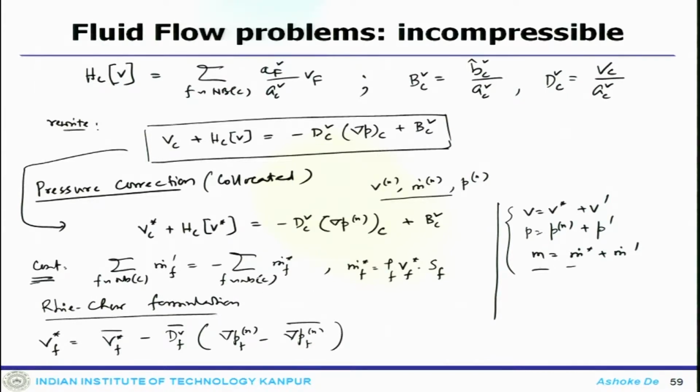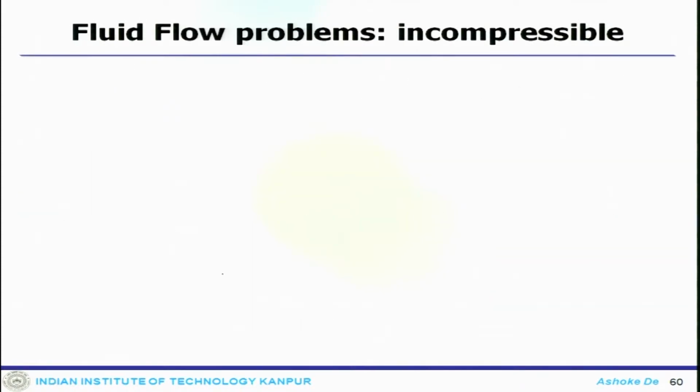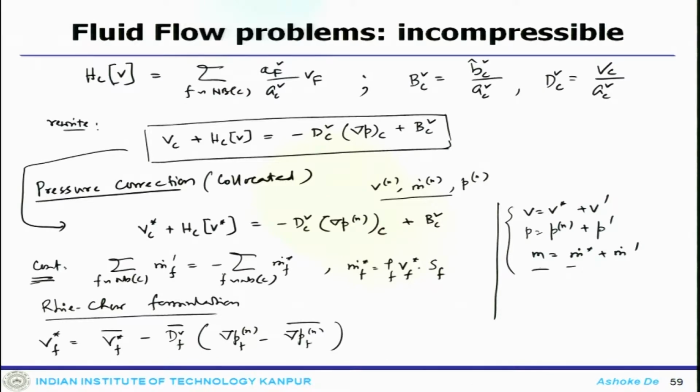If you have an incorrect velocity field, then there will be a source term, and from there the correction has to be imposed. The mass flow rate corrections can be written in terms of velocity corrections, which one can derive from this vector equation.